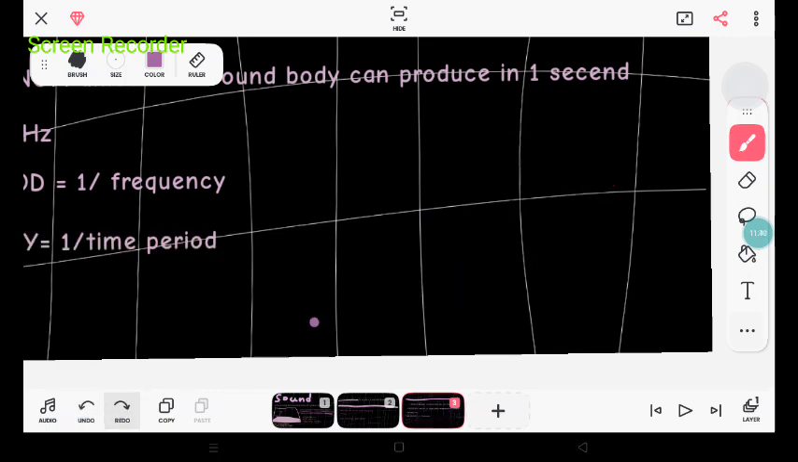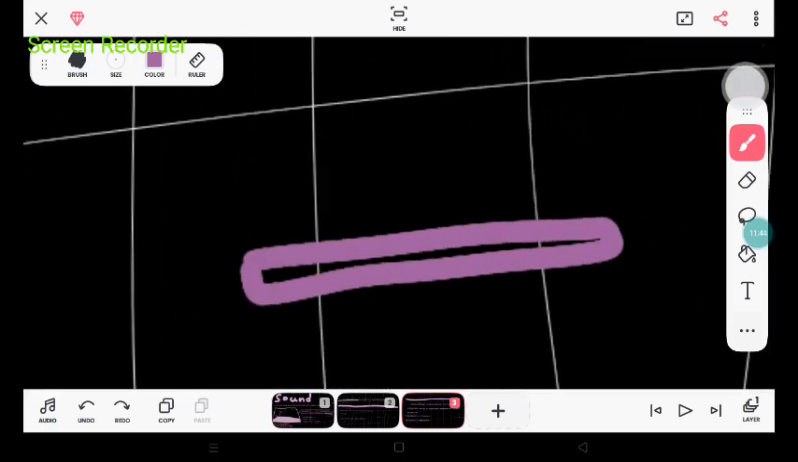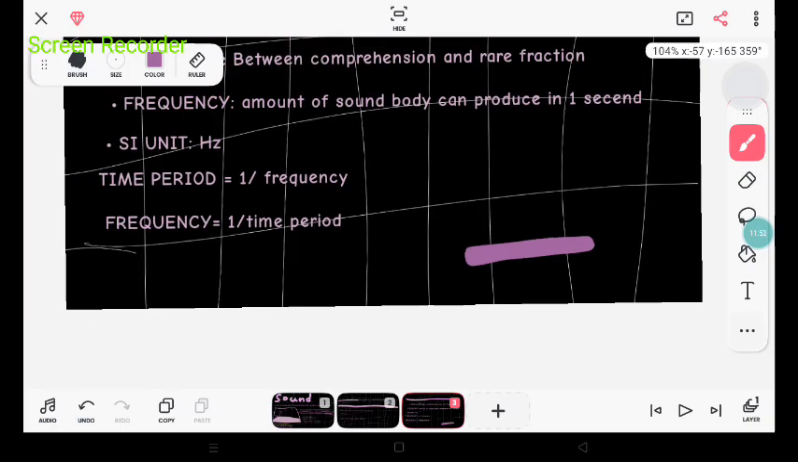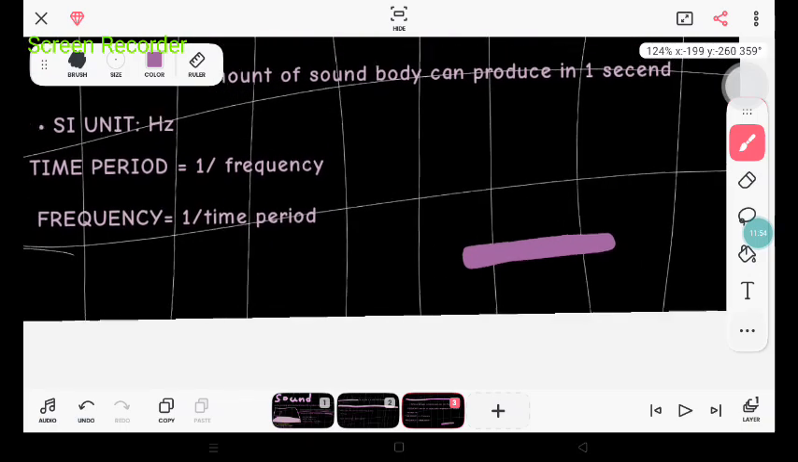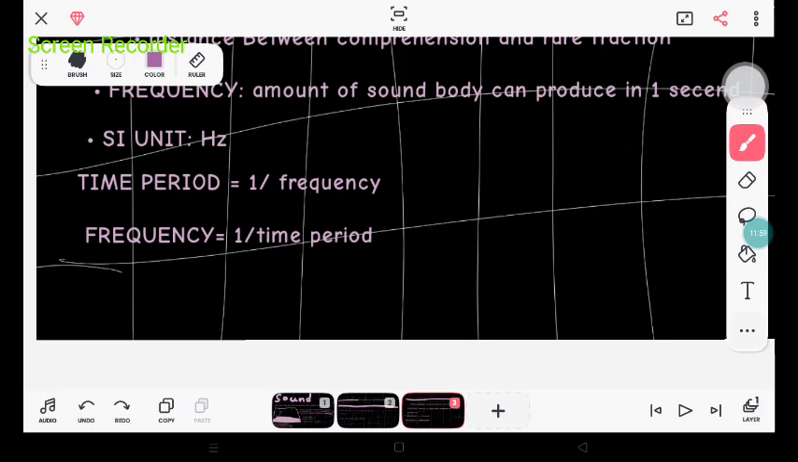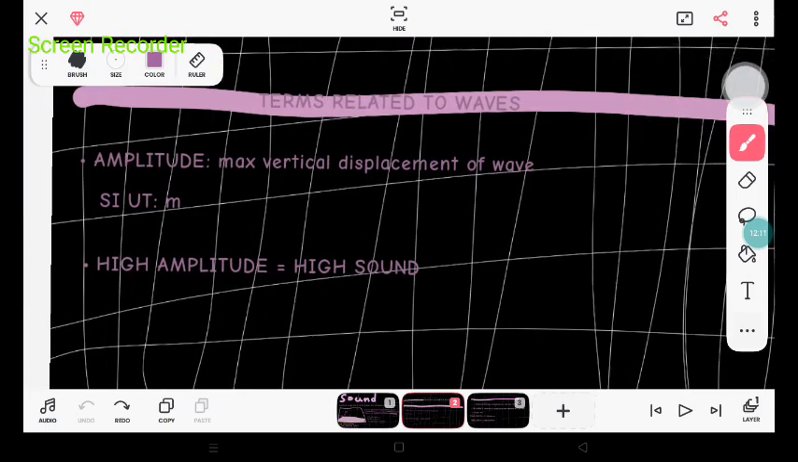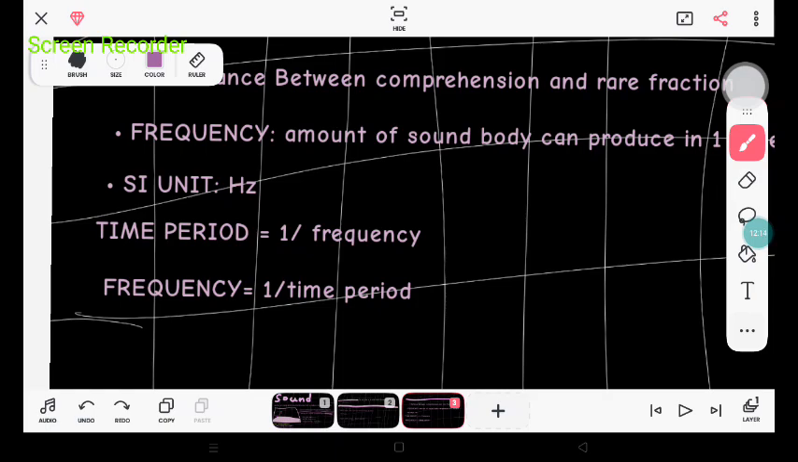So, I'll explain again, because I have a feeling some of y'all didn't understand. This is a purple rectangle. The amount of sound this purple rectangle can produce in 1 second is its frequency. I banged the table just to make y'all understand the frequency. I'm sorry for scaring y'all, okay? I'm really sorry. SI unit is Hz, okay? Alright, the SI unit of amplitude is M, and the SI unit of frequency is Hz.